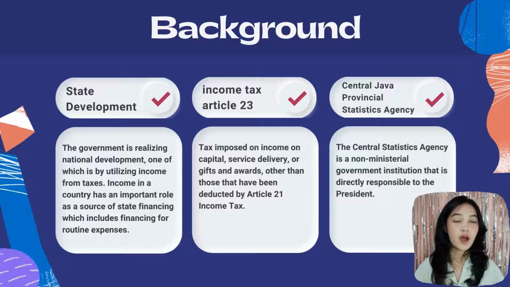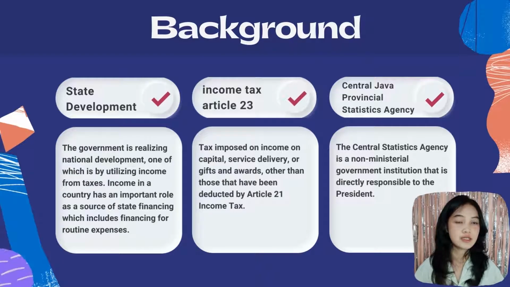Tax imposed on income on capital, service delivery, or gifts and awards other than those that have been deducted by Article 21 income tax. Individuals and legal entities relate to income received or earned in a tax year. Generally, this type of income occurs when there is a transaction between the party receiving the income and the income provider.